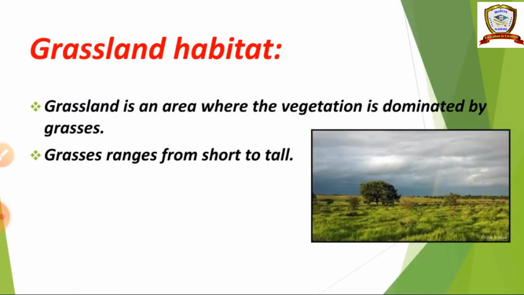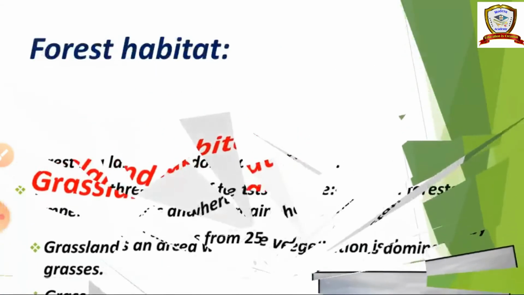So this is the area that is completely covered with land, called a terrestrial habitat, and this is the area that is completely covered with grass, known as grassland habitat. Grassland is an area where the vegetation is dominated by grasses. Grasses range from short to tall. We can see only grasses in this habitat, from short grasses to tall grasses. Trees are very few in this habitat. Mostly we can see grasses. This is the grassland habitat.